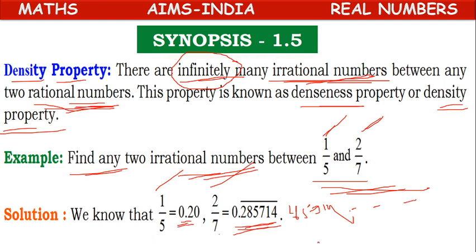So 1 by 5 is exactly 0.20, and 2 by 7 is approximately 0.28.